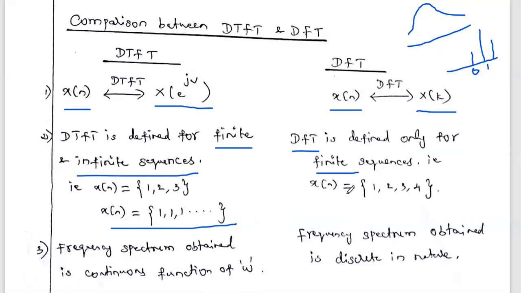The given sequence x of n must consist of a finite number of samples: 4 samples, 8 samples, 16 samples, 32 samples, 64 samples. So only a finite number of samples can be processed by the DFT. But the DTFT can be applied to either a finite sequence or an infinite sequence. This is another difference.